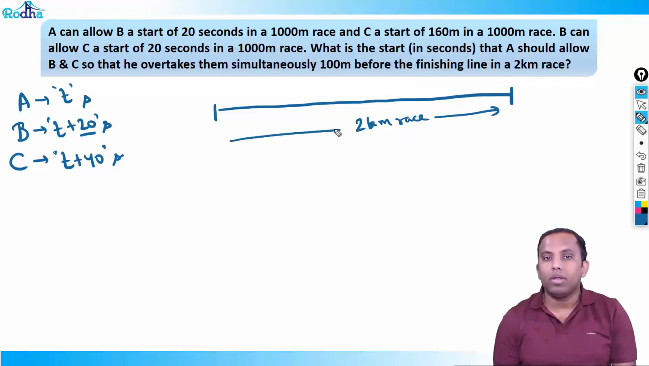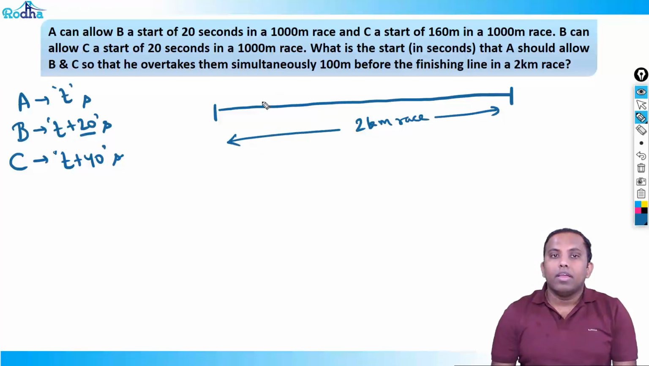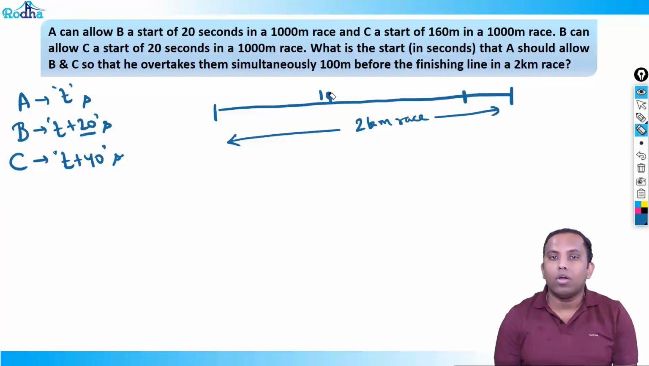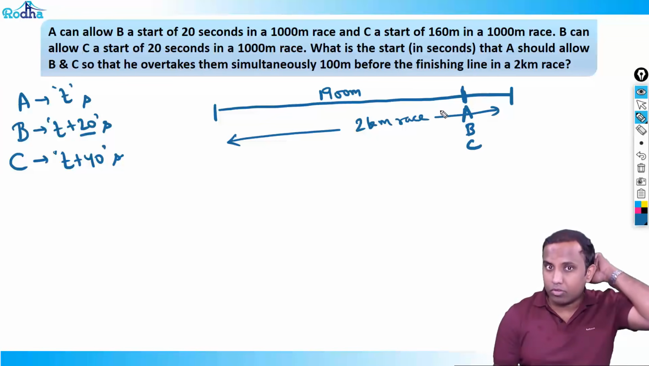Okay. So what I want is A should just allow B and C as much time so that he overtakes him at 100 meter before the finishing line. That means at 1900 point, all A, B and C should be at the same point at 1900 meters point, right? At this point, all A, B and C should be at the same point. This is the meaning of this question, right?